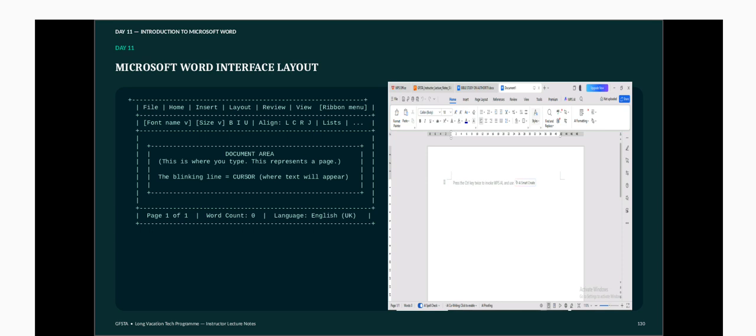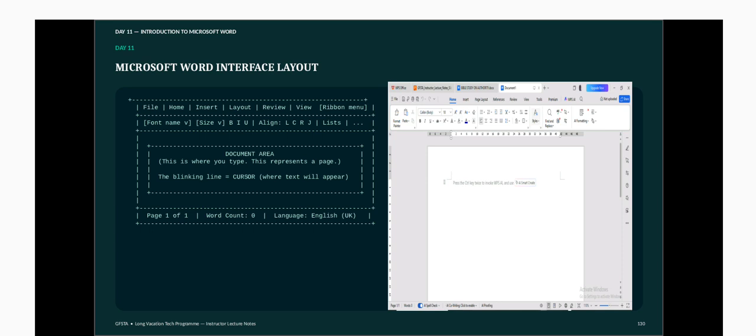So then we have the font. The Word where we have the font. Yes. So the font, all of them, they are ribbon, so to say. But the one on the top is the menu bar, where you have the menu, the Home, the Insert, Page Layout, and so on and so forth.